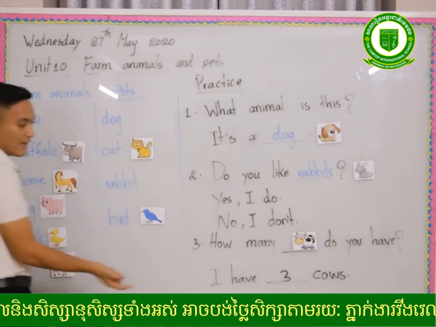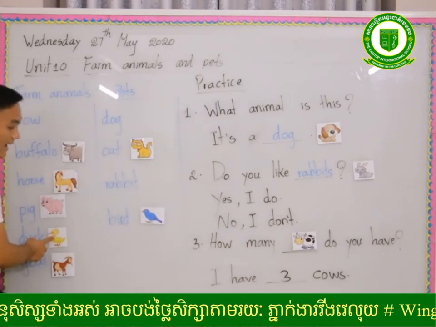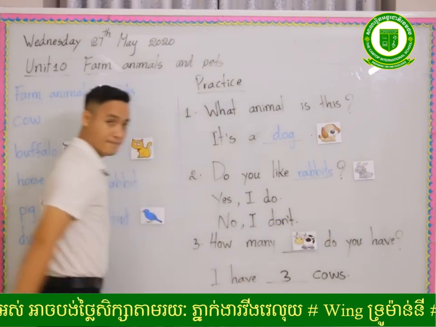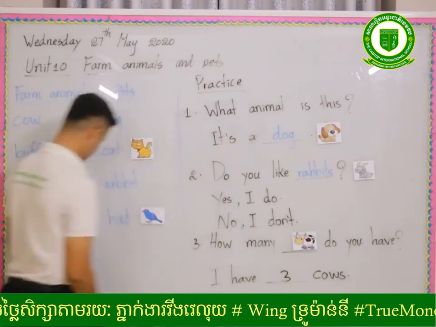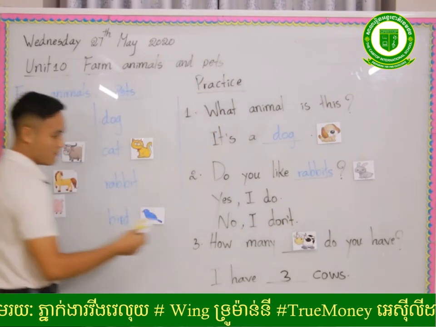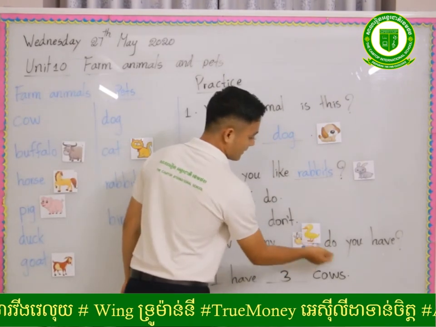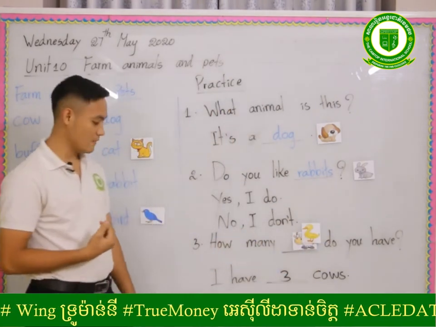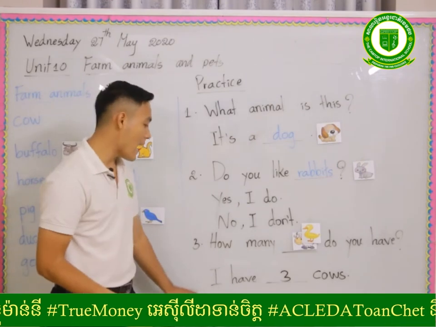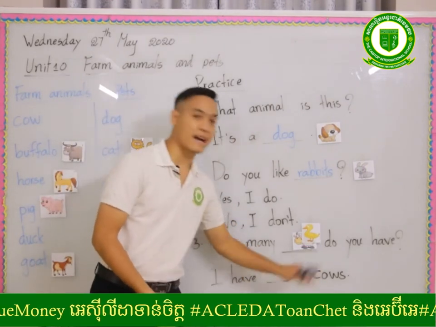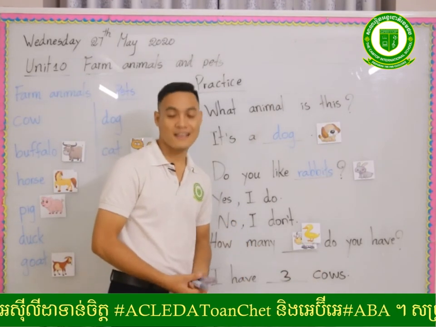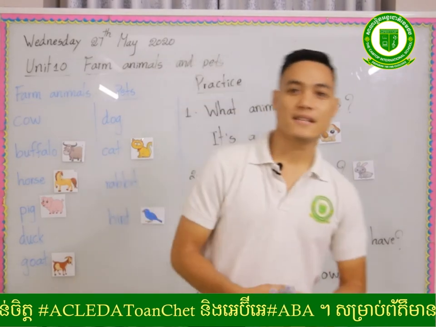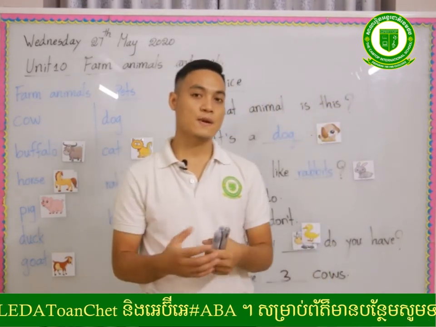Okay, again, how many ducks do you have? You have 2. You can say, I have 2 ducks. You understand? Yes. So this is the last of part 2.